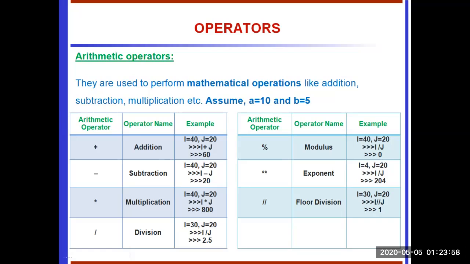Suppose the i value is 4 and the j value is 20, then i double star j gives the power of the values. And then floor division is also here. The division that results in a whole number adjusted to the left on the number line. Suppose 30 divided by 20, it gives the floor division value 1. So the two new operators in Python are exponent and floor division. These are the basic arithmetic operators.